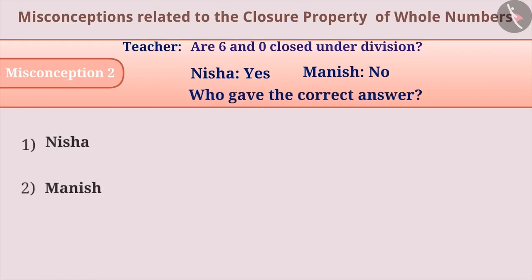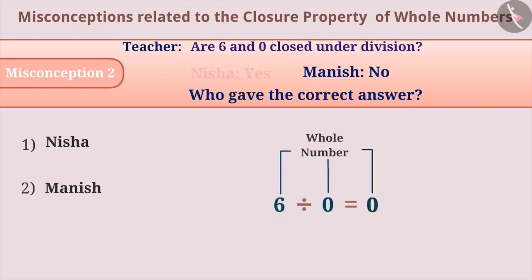Sometimes it is a misconception that any whole number, when divided by 0, results in 0. Since 0 is also a whole number, Nisha gave the answer yes. Due to this misconception, option 1 was chosen as the correct answer.